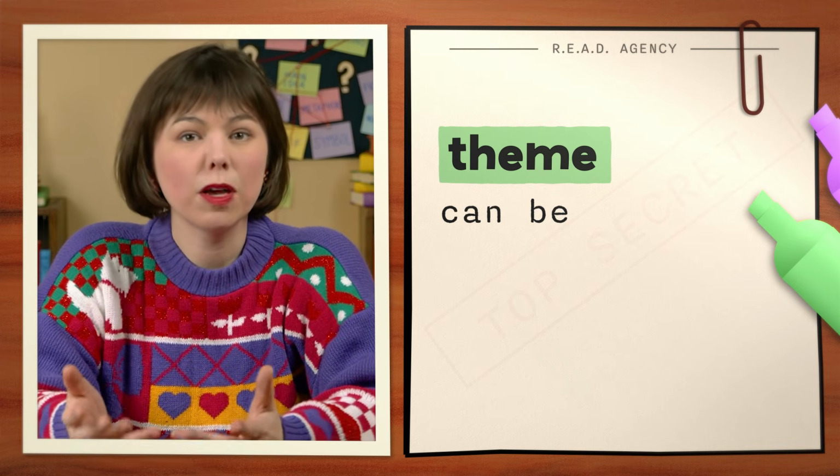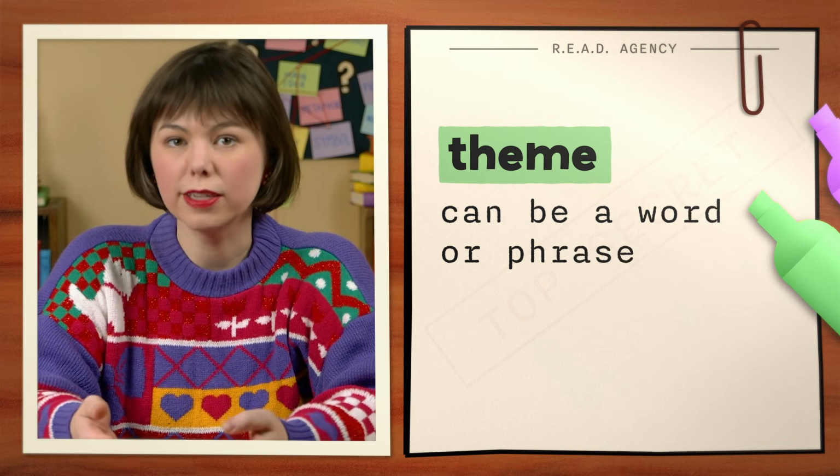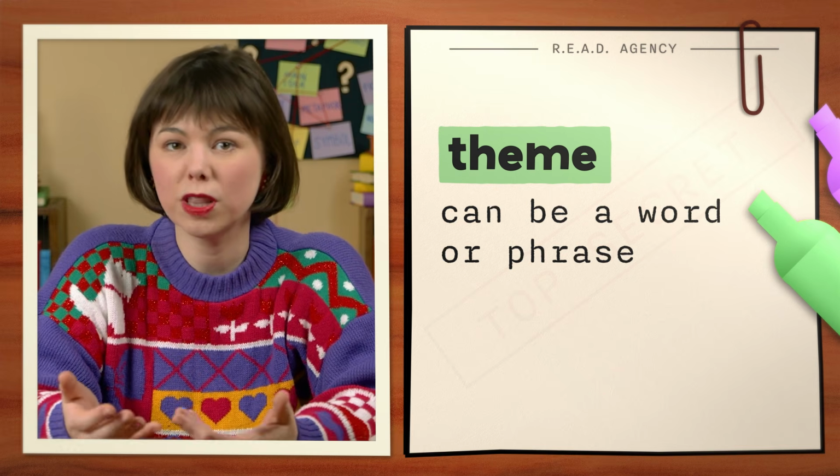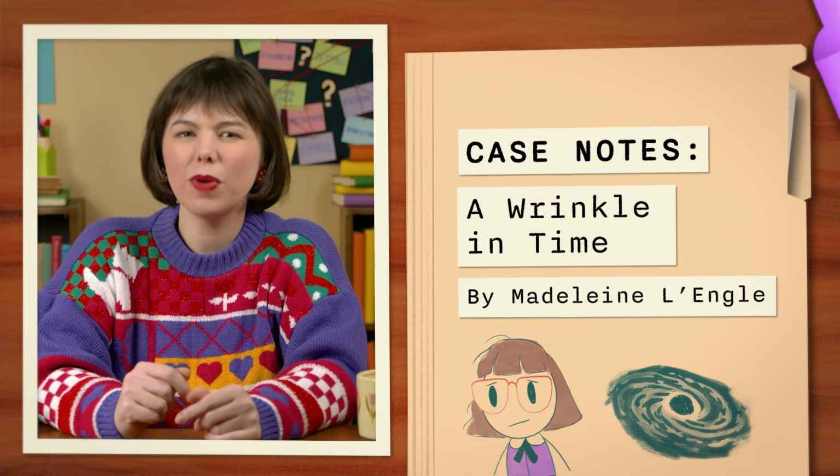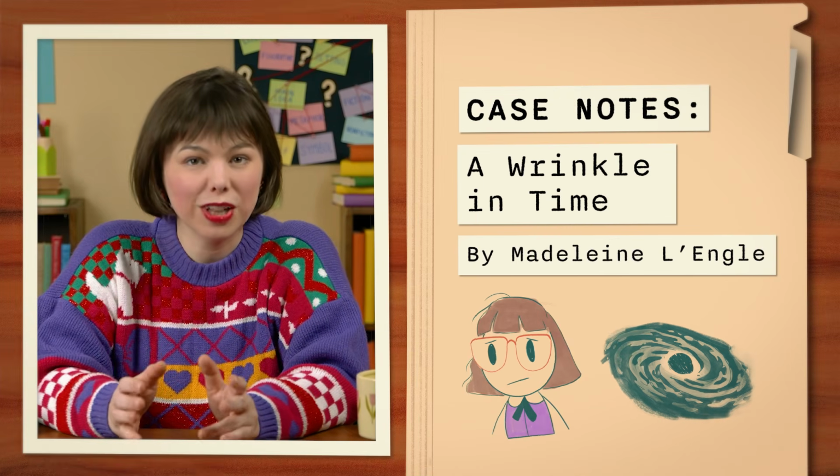Anyway, a theme could be a word like family or courage, or a phrase like home is where the people you love are. And it's different from a story's plot or events. The theme offers a bigger meaning for those events, one that you can apply to your own life. Like, although we all have different families and different experiences of being courageous, we all have some connection to those ideas. They're relatable. Let's see what we can find in Madeleine L'Engle's book, A Wrinkle in Time.